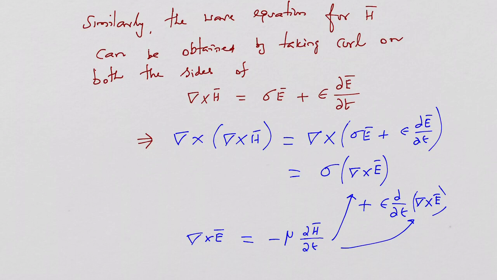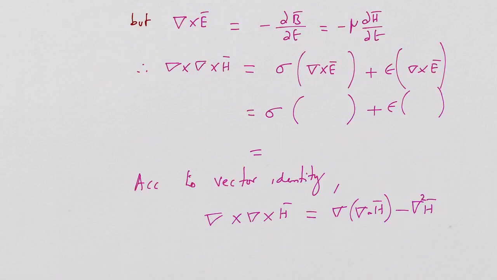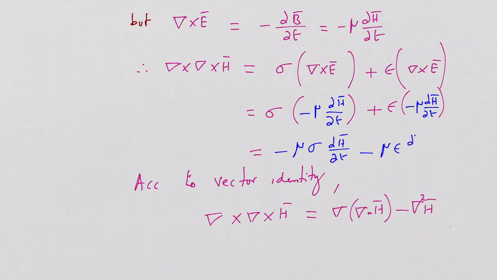You will find that this becomes an interesting equation, because del cross H is equal to sigma into del cross E, which can be converted into sigma into minus mu dou H divided by dou t, plus epsilon into minus mu dou H divided by dou t. So the equation can finally be expressed as minus mu sigma dou H divided by dou t, minus mu epsilon into dou squared H divided by dou t squared. I hope you would agree with me.